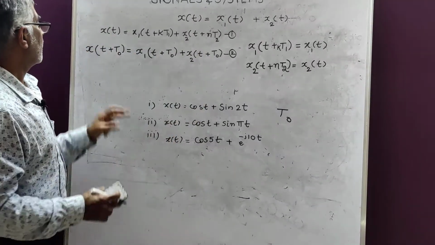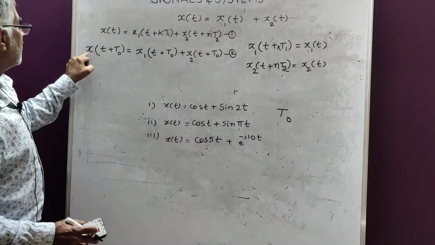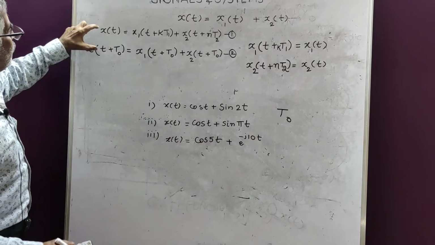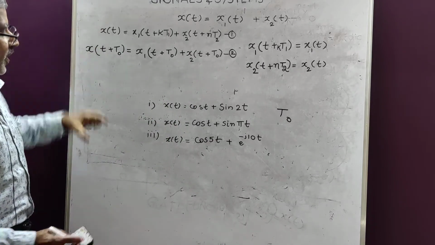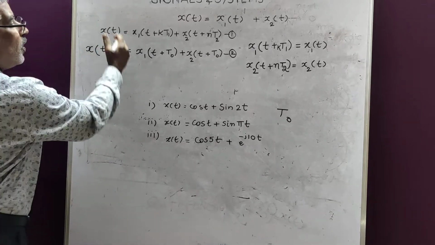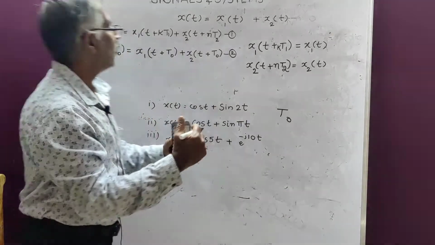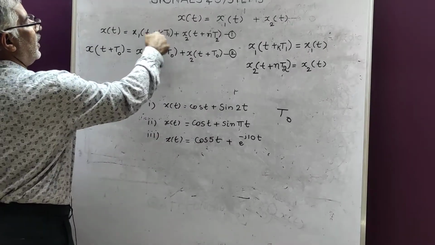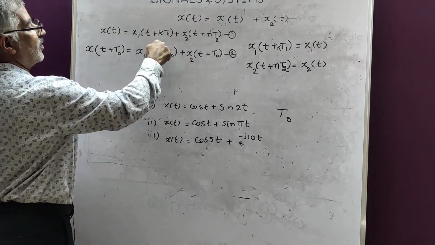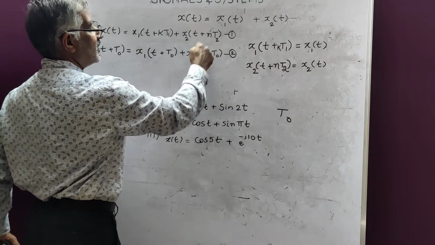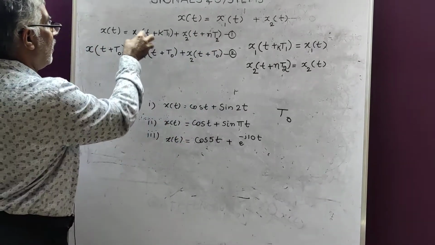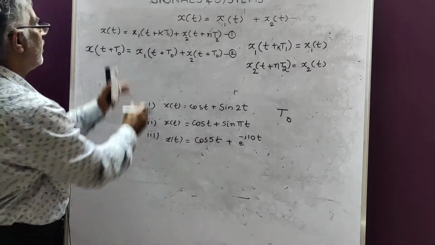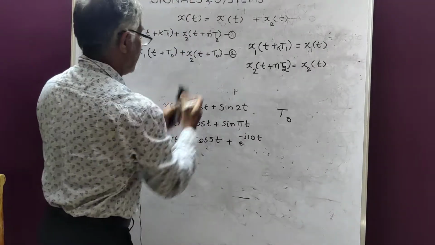Again, now you are assuming that x of t, the second equation, is periodic. If these two, 1 and 2, are to be identical, then what is the condition? Whatever is written here must be the same as this. Is it not? Whatever we have written in brackets must be identical, because this is for x1, this is for x2.